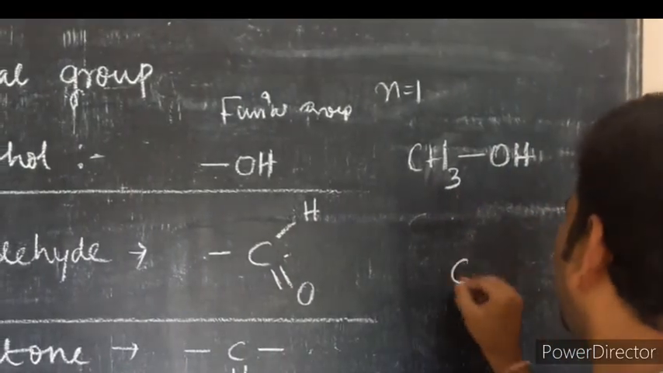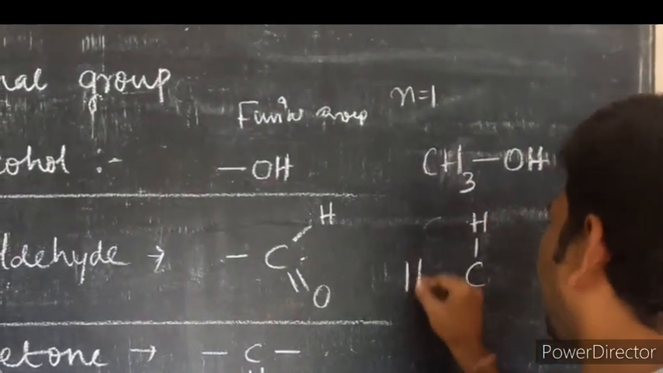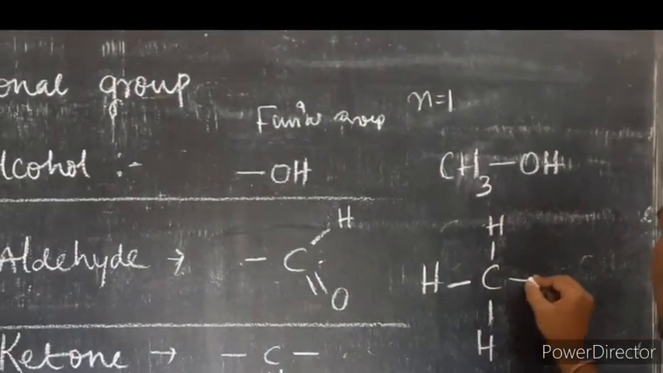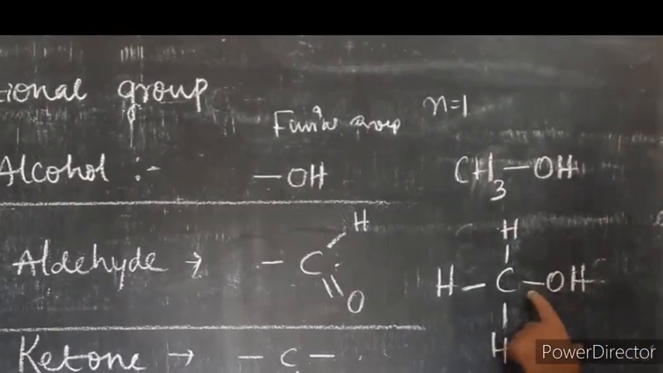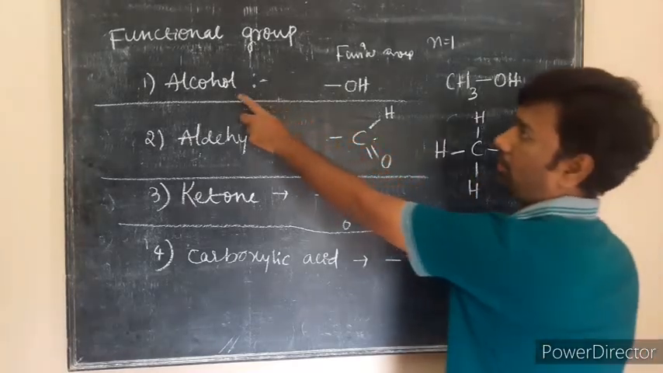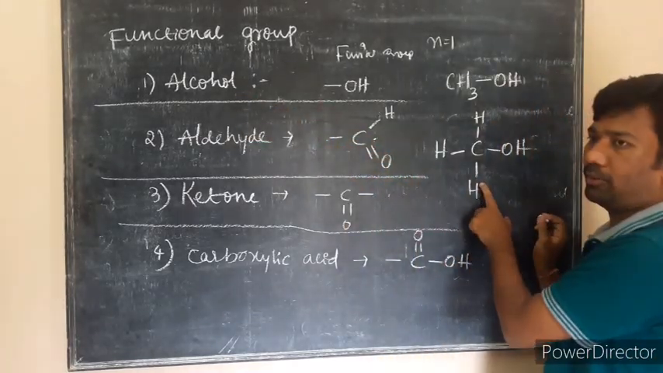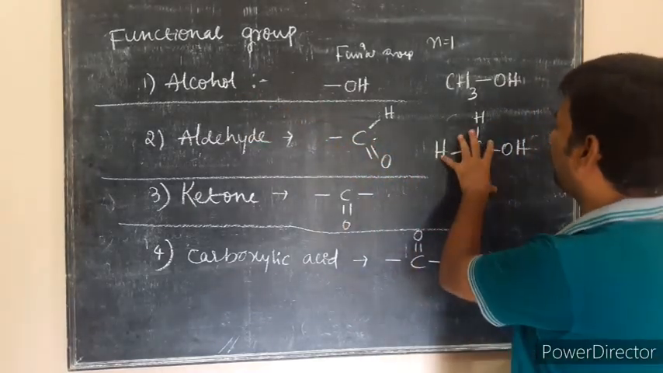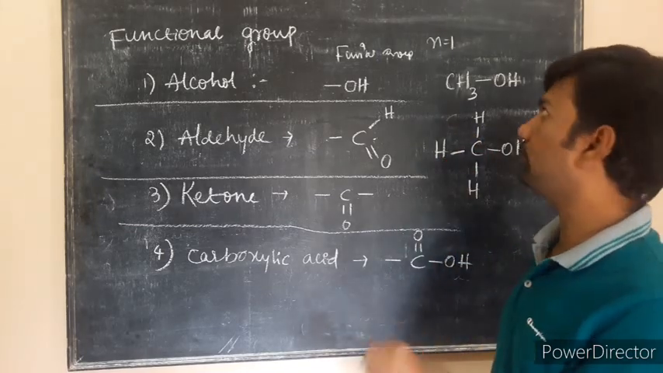The structure will be CH3 and one more group. Here I have added an OH functional group, so this is considered an alcohol. Now, what is the name of this carbon compound? How to name this carbon compound?